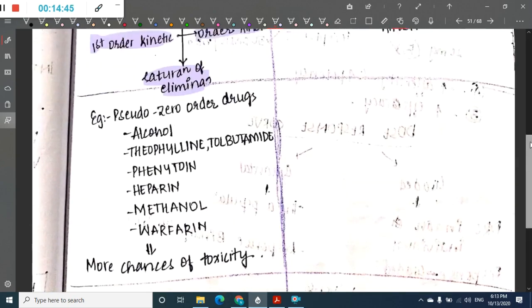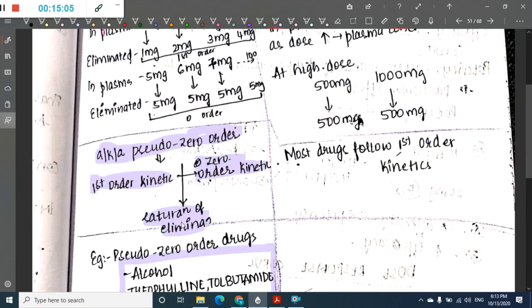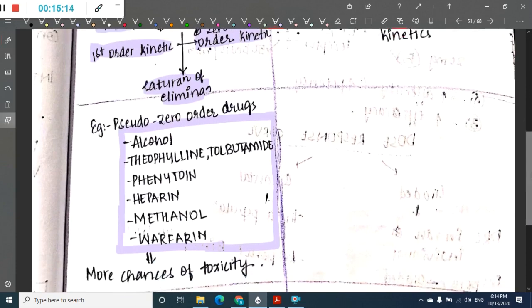Okay, most of the zero order drugs which we are talking about will express this pseudo zero order kinetics, and they include alcohol, theophylline, tolbutamide, phenytoin, heparin, methanol, warfarin. Because of this pseudo zero order reaction, once the saturation of elimination has been reached, even if you increase the dose, the drug is not being eliminated. So as a result, there is increased chance of toxicity of that drug because of this pseudo zero order reaction or saturation of elimination.